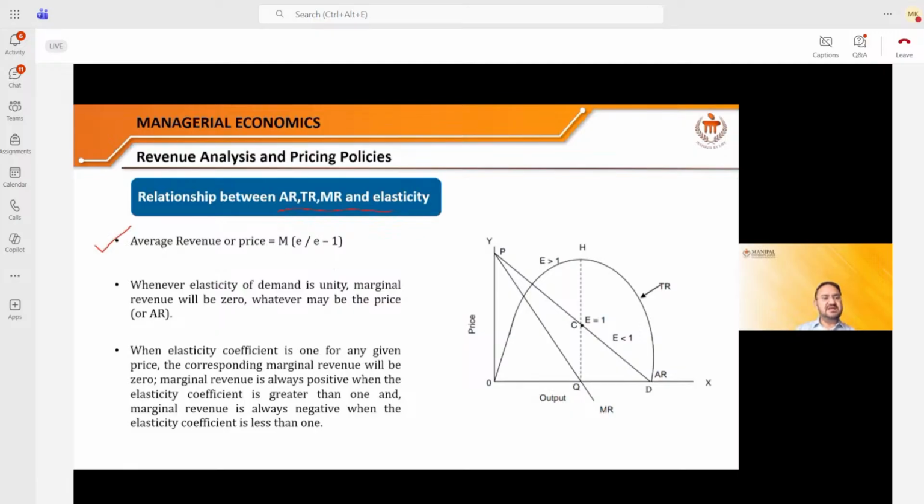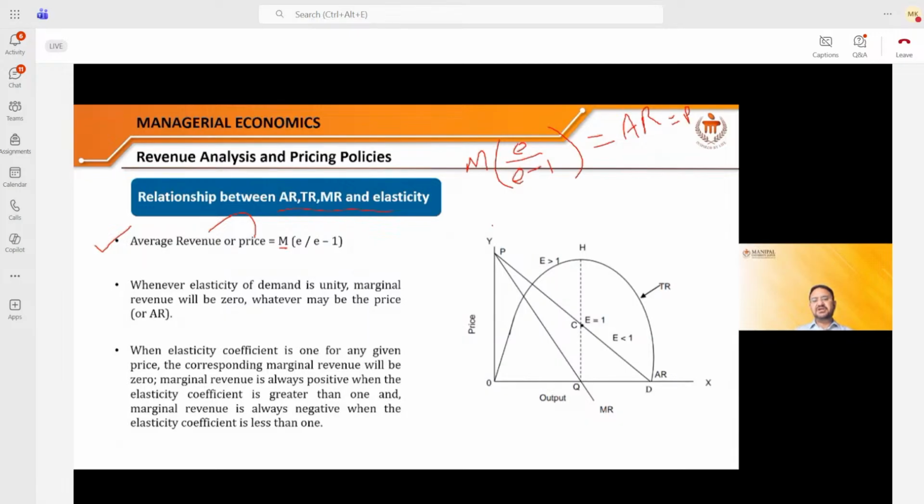So you just learn this formula: average revenue, which is nothing but the price, is equal to MR multiplied by elasticity of a product divided by elasticity of the same product minus 1. M stands for the marginal revenue. This is the formula, and it is equal to the average revenue or the price. Remember this formula. It will help you sort out a lot of numerical problems. We can also call it price, because average revenue is nothing but the price.